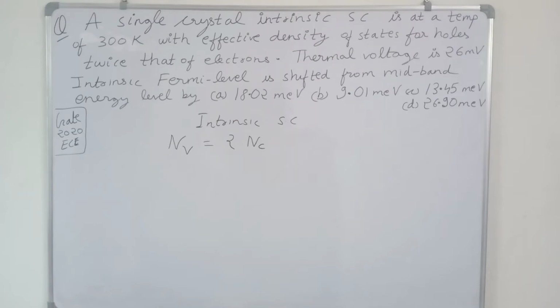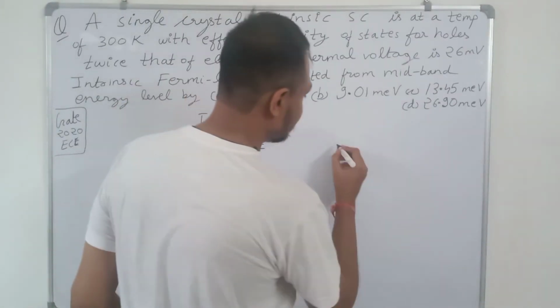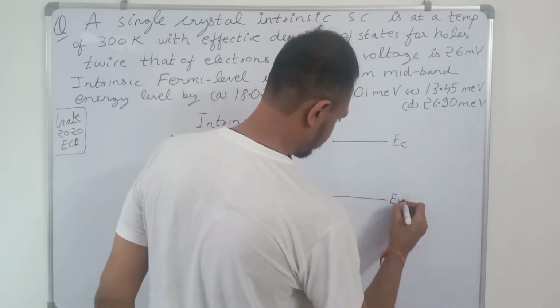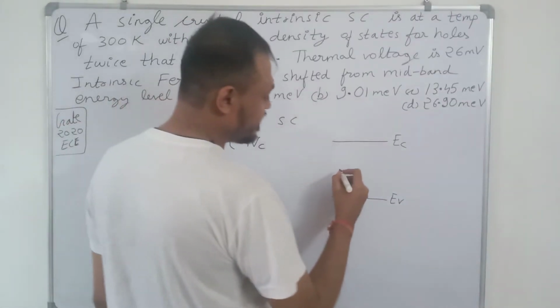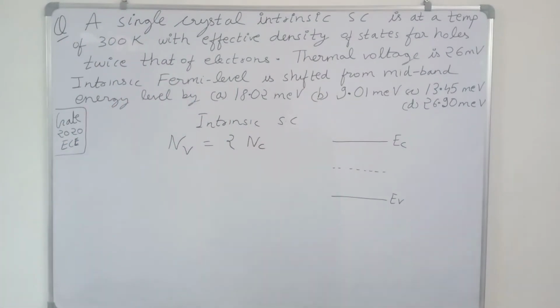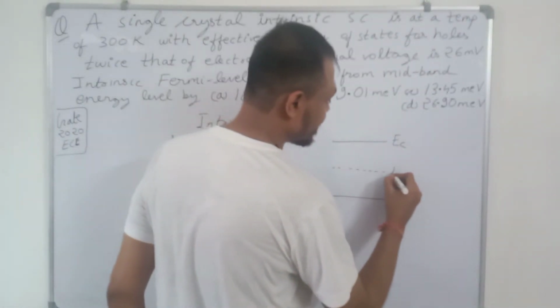Now we have to determine the shift in the intrinsic Fermi level from the midband energy level. So we know that this is the conduction band, this is the valence band, and for an intrinsic semiconductor the Fermi level lies exactly in the center of the energy band gap, between Ec and Ev. So it is also called the midband energy level.